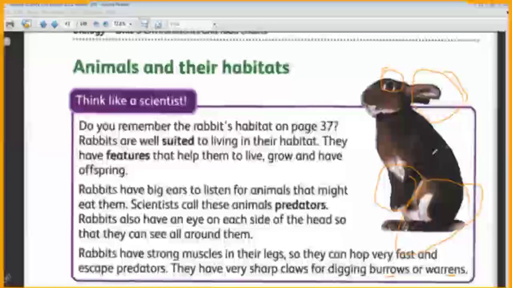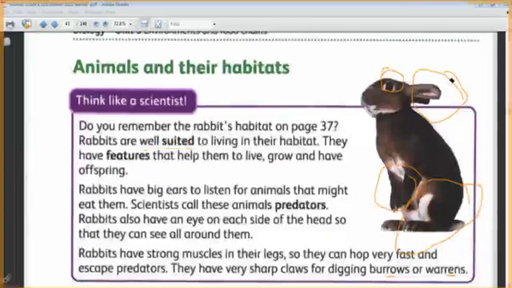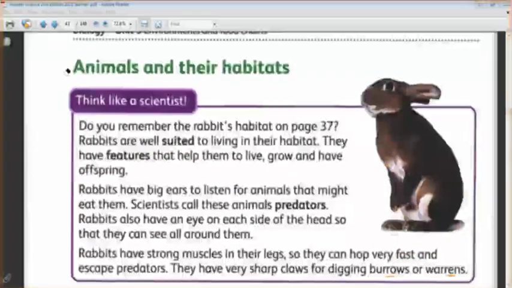So these are the features that are present in this rabbit so that it can live in its habitat easily. Okay, so the rabbit is well suited. Well suited is very suitable. Its body is perfect for its habitat. This is the first animal that is suited to its habitat. What about the earthworm?